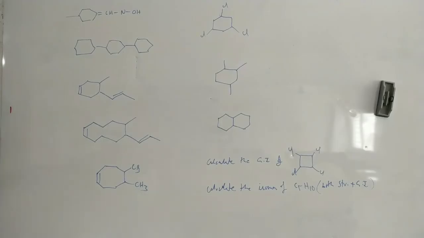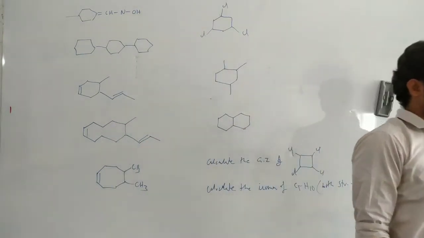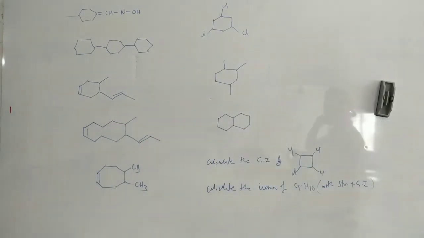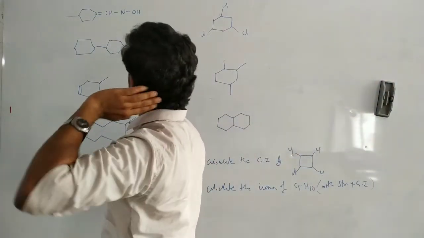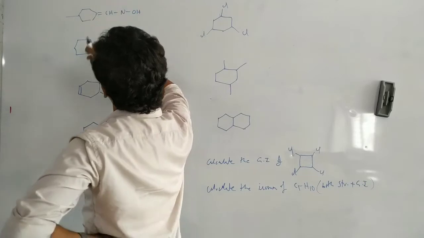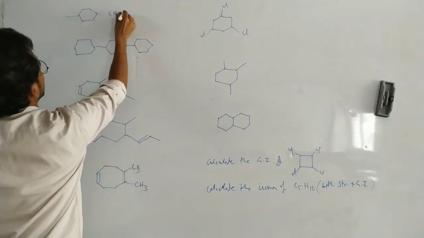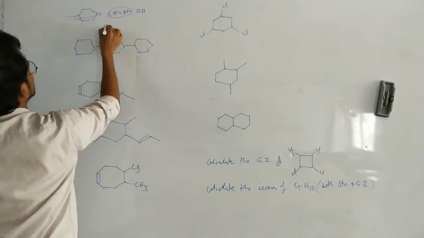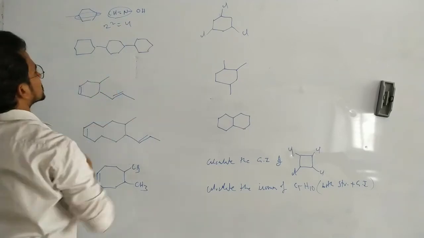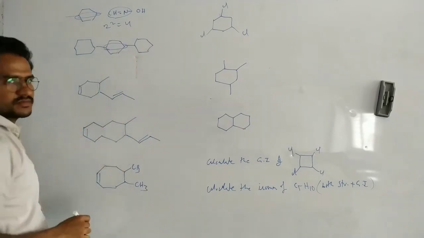Yeah, here you can see some more examples. Okay, this one. Here in this case, CH3CH=NOH. One stereogenic center, this is the one stereogenic center. So 2 power of 2, 4. Unsymmetric molecule.